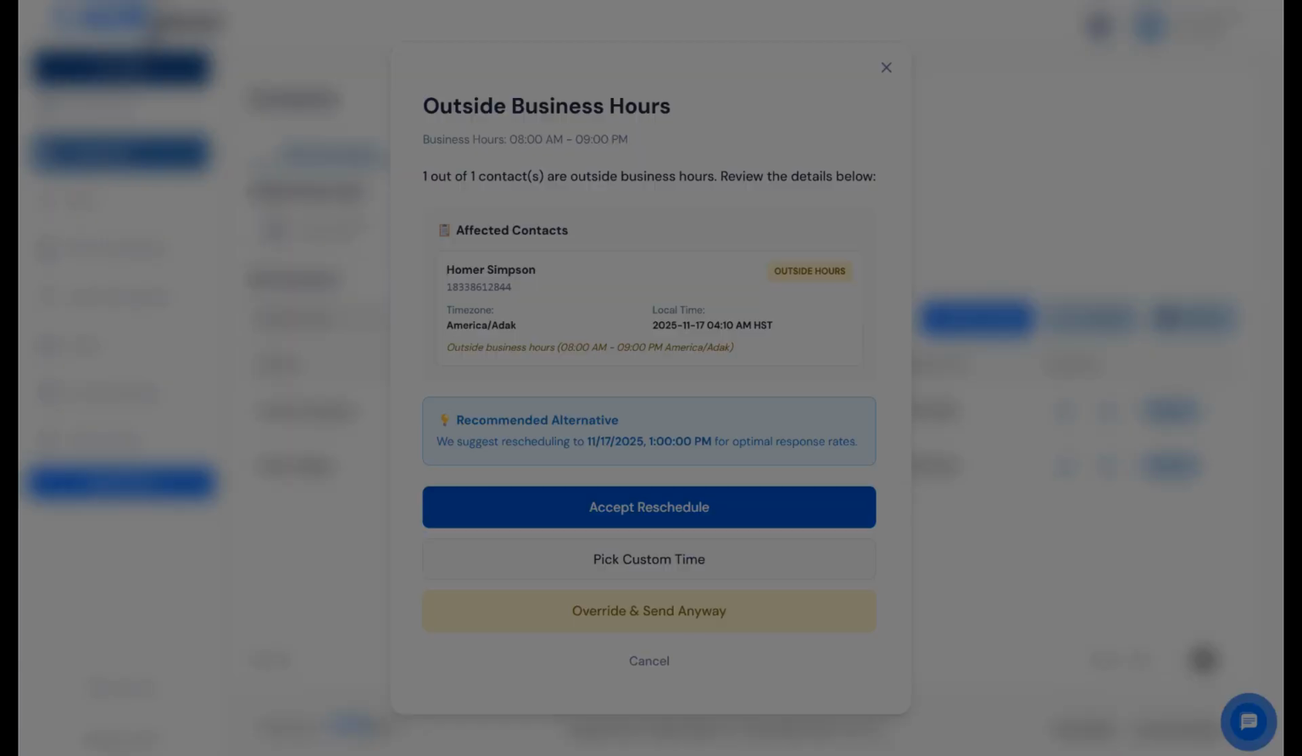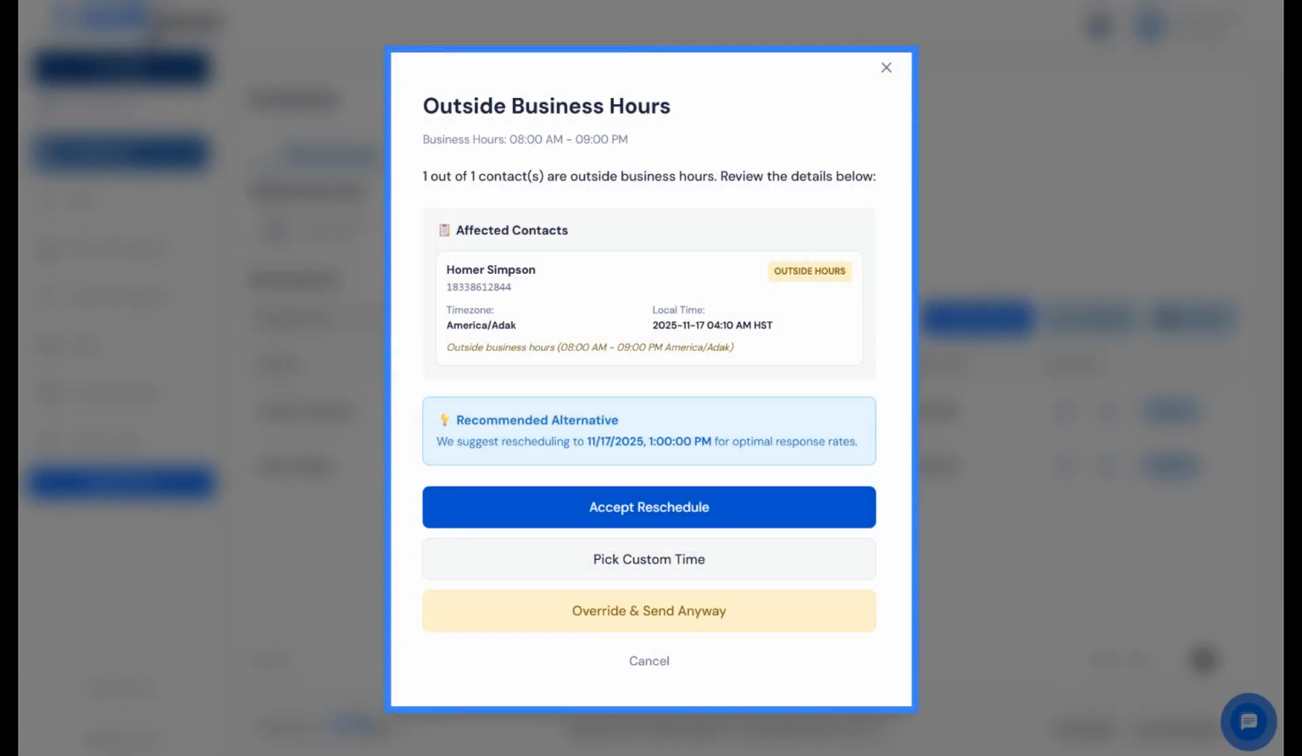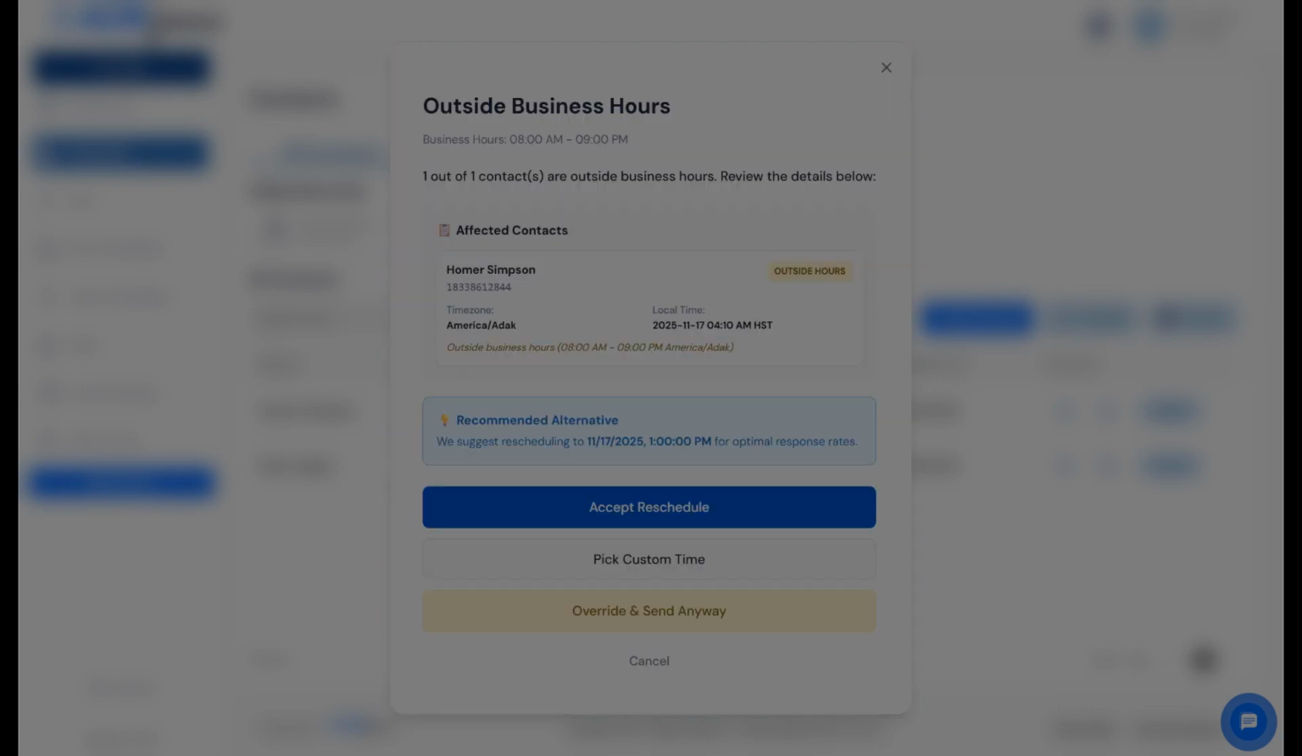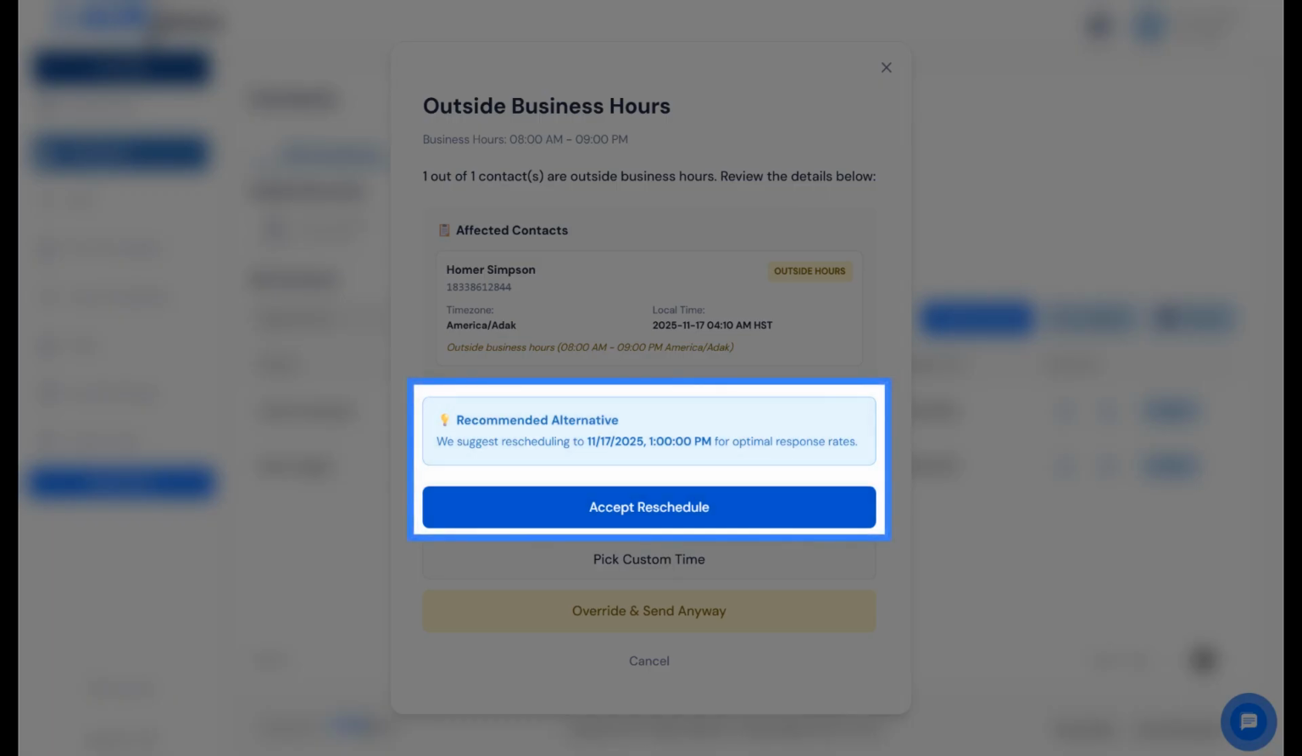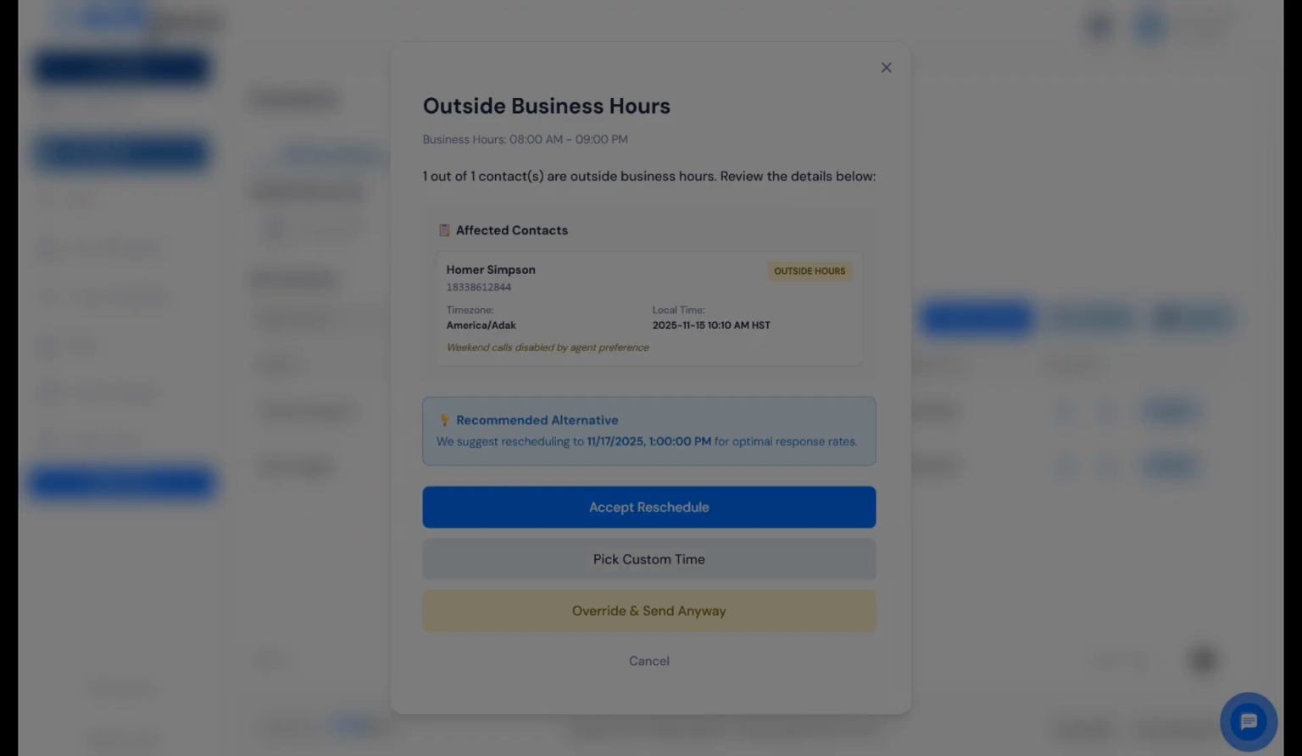If you have chosen to send a form to the recipient outside of business hours in their time zone, you will be prompted to reschedule sending. You will be presented with a recommended alternate sending time, which will be scheduled for the next business hour. Click Accept Reschedule to confirm the new SMS sending time. Or click Pick Custom Time to schedule when the SMS should be sent.